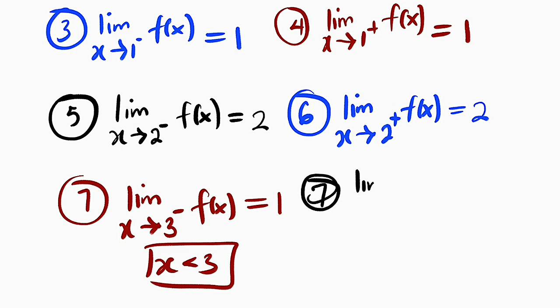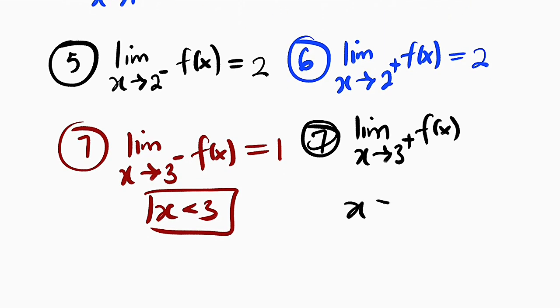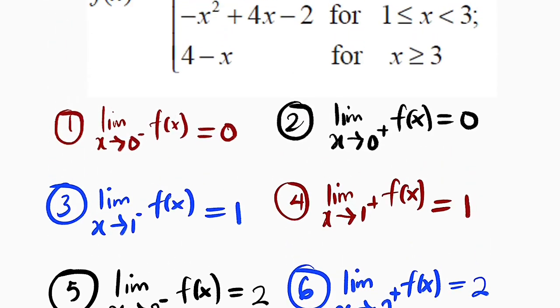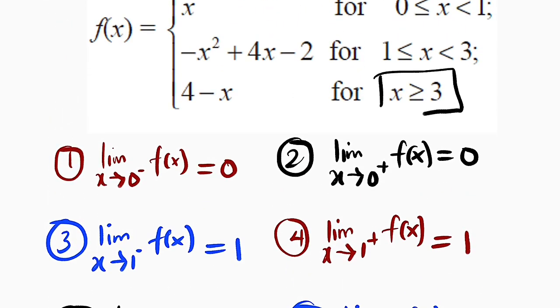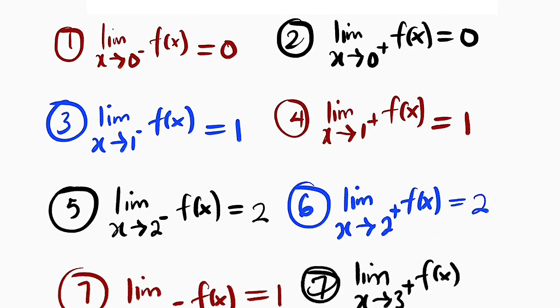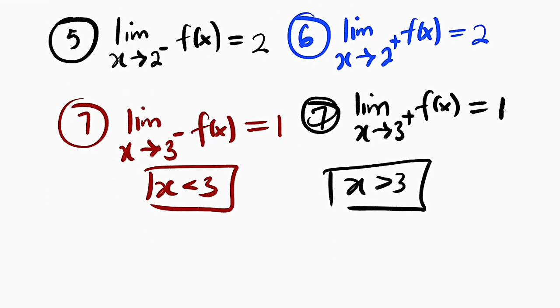Then the last one, we want to evaluate the limit as x approaches 3 from the right hand side of this function. This means that x is greater than 3, right? So let's go ahead and find where x is greater than 3. This is where x is greater than 3. So we are going to use this function. 4 minus 3 is 1. Therefore, the limit will approach 1 as well. So this is equal to 1.